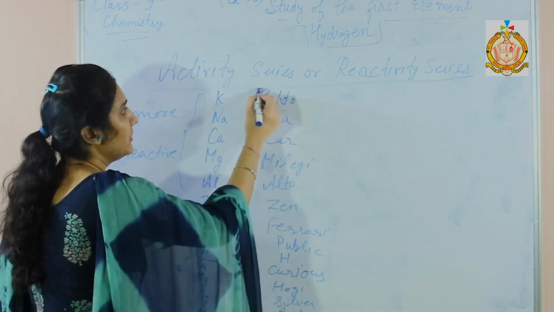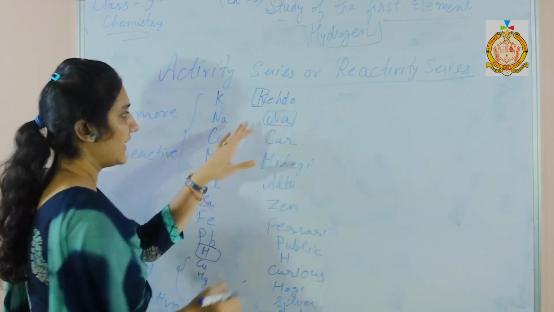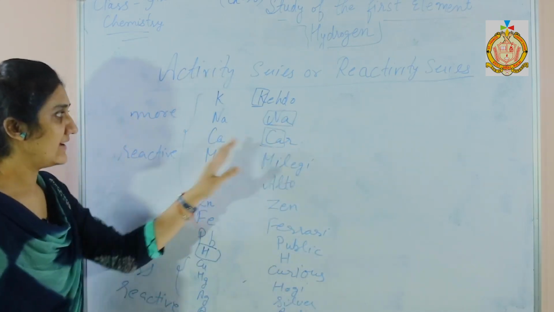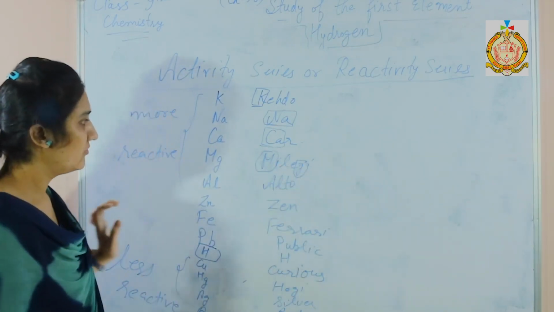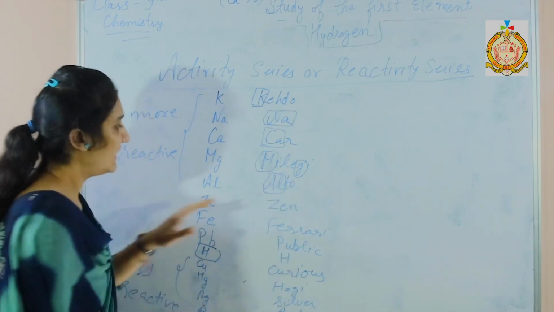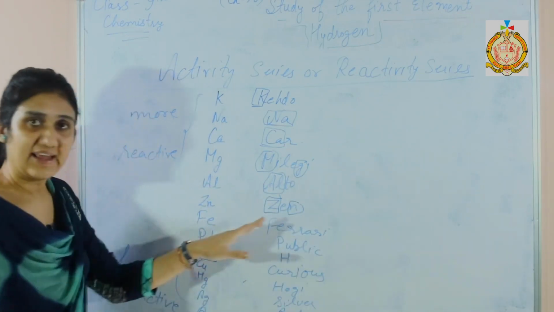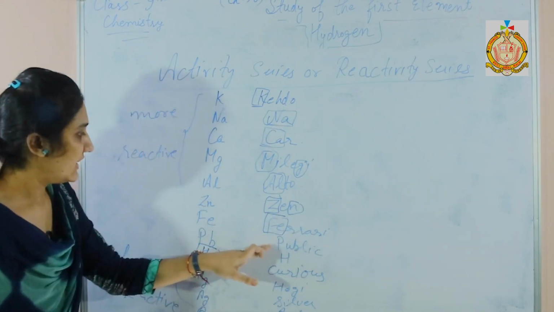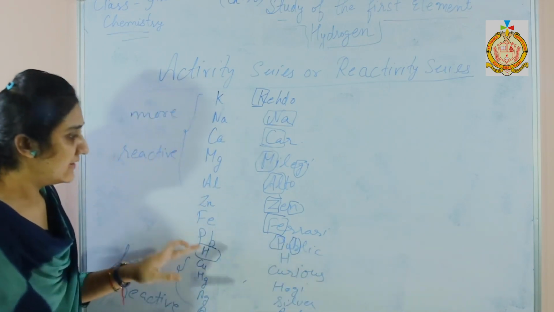From the first word you can pick K, that is potassium. From Na, sodium, and from Ca you can pick Ca, that is calcium. From the next word you can pick Mg, that is magnesium. From Alto you can pick Al, meaning aluminium. From Zn you can pick Zn, that is zinc metal. From Ferrari you can pick Fe, that is iron. From Public you can pick Pb, that is lead.